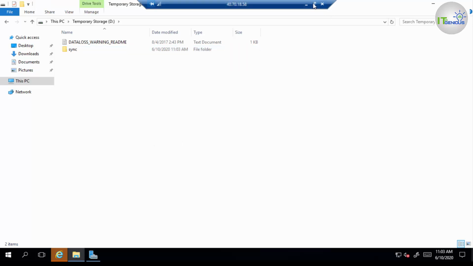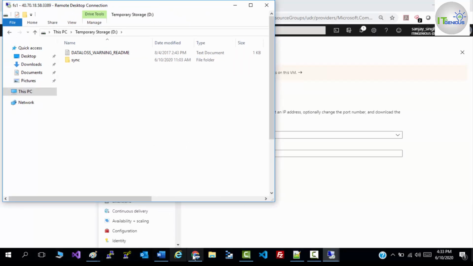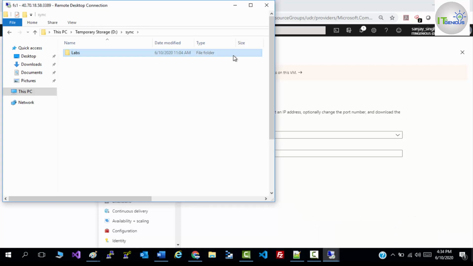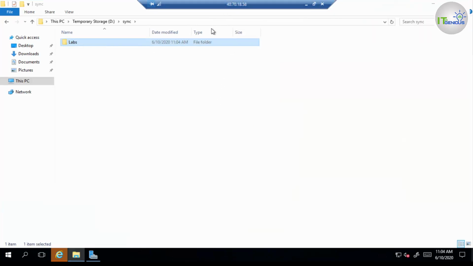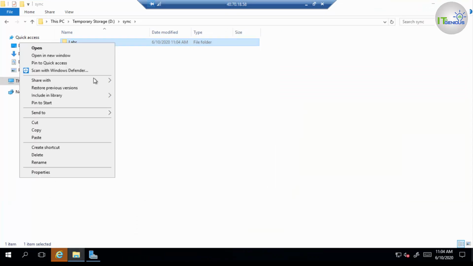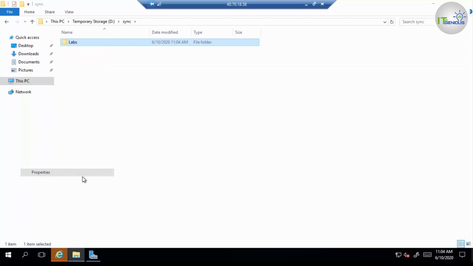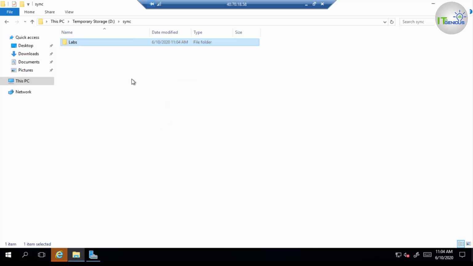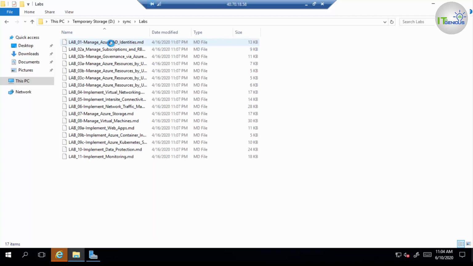Okay, and I'm going to copy a few data from my system. So in this folder I copied a few data from my local system. So the size of the data is, let me check, so that is 221 KB. Okay, and these are the files, number of files. So there are 11 files.